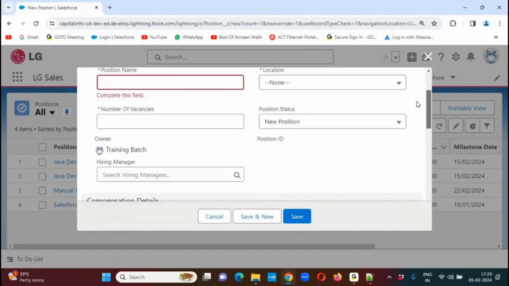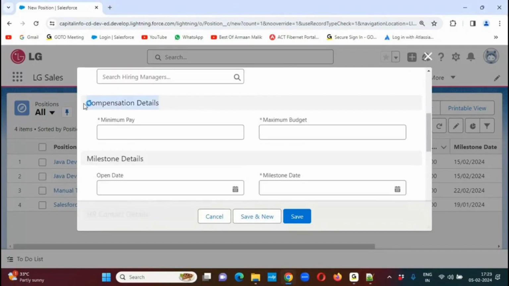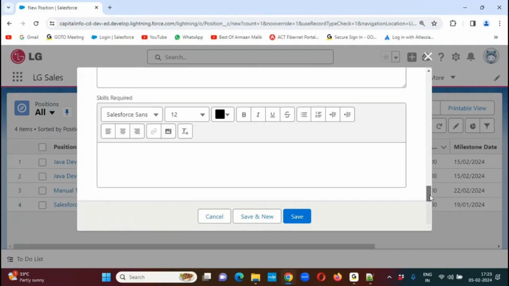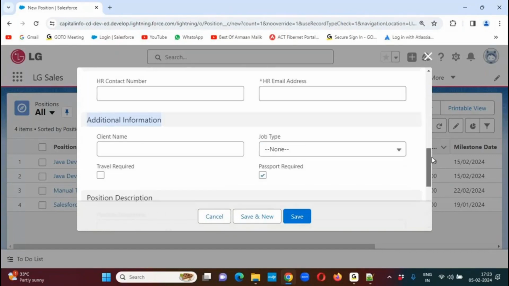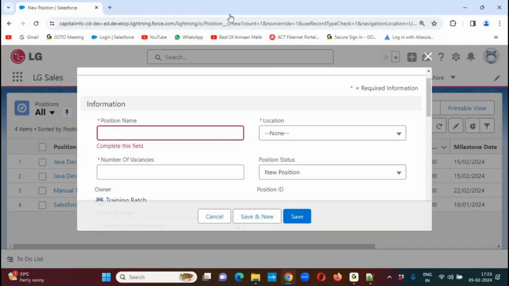Whatever fields we have have been divided into various sections. Some fields are placed in the information section, some in the compensation details section, a few are visible in milestone details, HR contact details, the additional information section, the position description section, and so on. Fields have been split into various sections. Now, here I have a small question. Whenever I'm arranging the fields in a section, in how many columns can we arrange the fields? Here, this is one column.